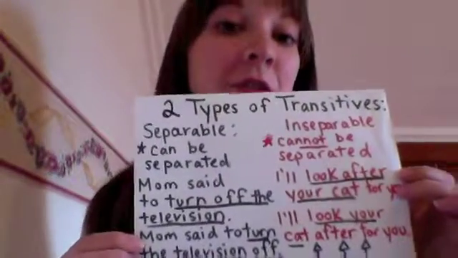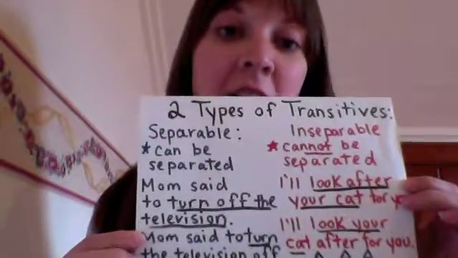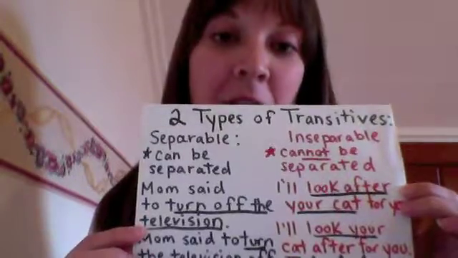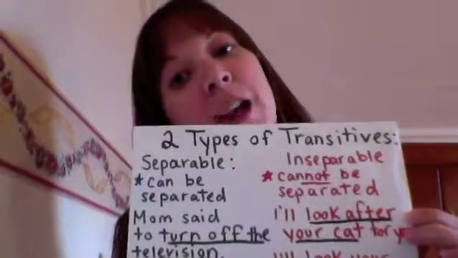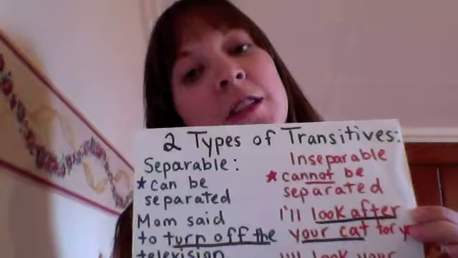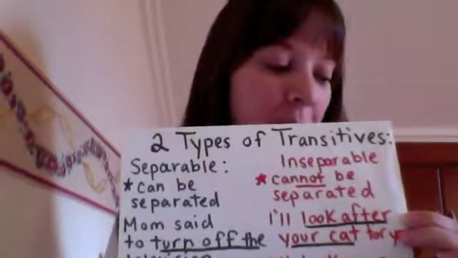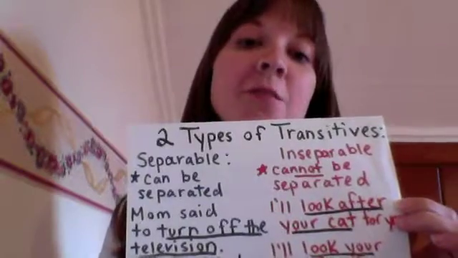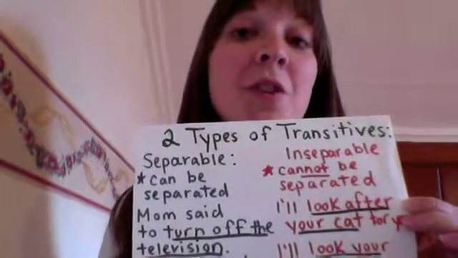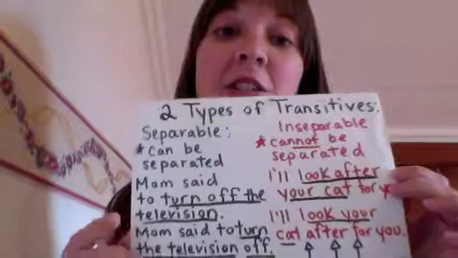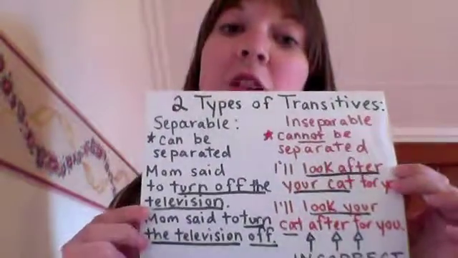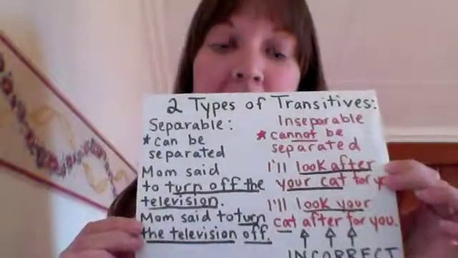One important thing to remember here is that with the separable, if you decide to use a pronoun, it or he, most of the time you see it, then you have to put the pronoun in the middle. When you have the specific object, just like here with the television, you can put it in either place.